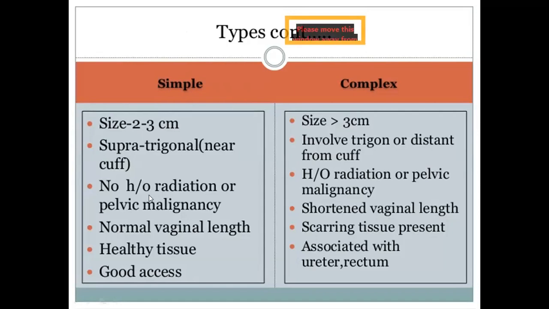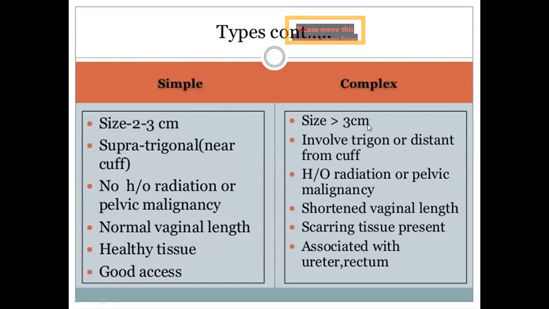And there is no history of radiation or pelvic malignancy, the vaginal length is normal, and around the fistula there is healthy tissue and good access. So if these things are present, it is a simple fistula.